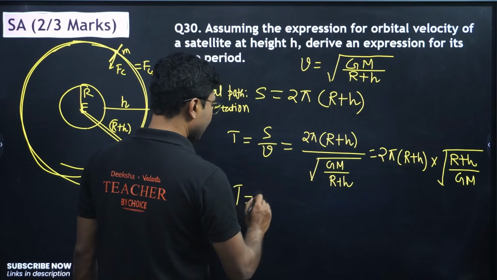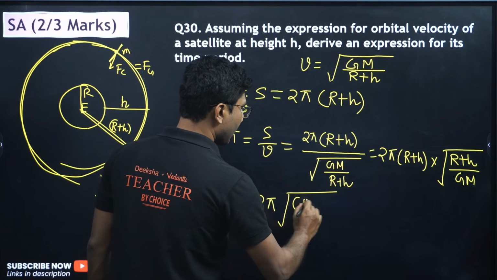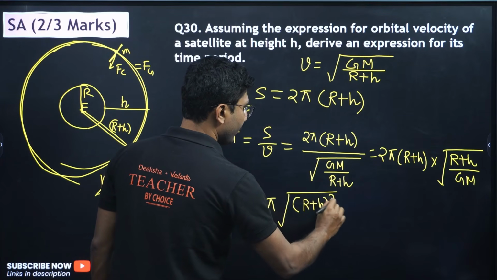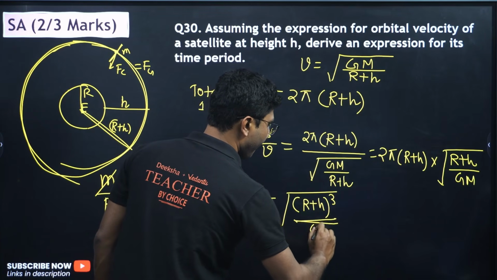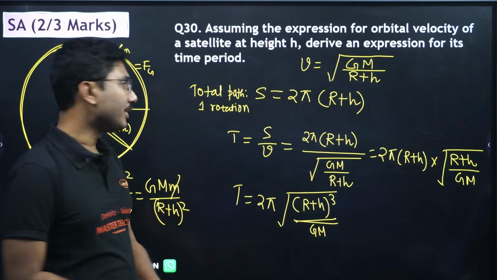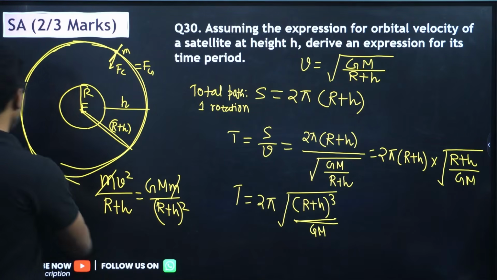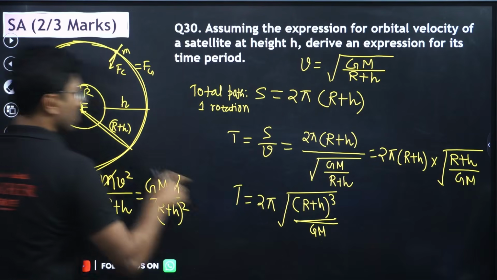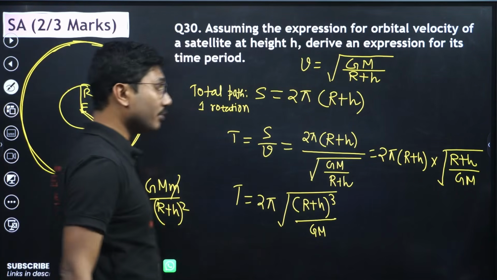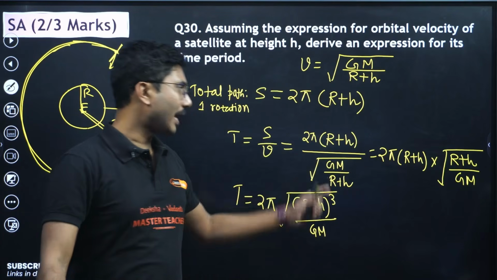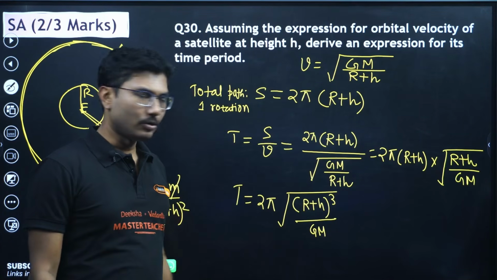So time period is given by 2 pi square root of (r plus h) whole cube divided by GM. What we have done is incorporated this r plus h inside the square root, and that's why it becomes cube. If you take a number and put it inside a square root, it becomes square, so square into (r plus h) is (r plus h) whole cube.